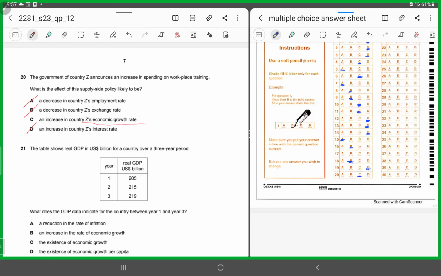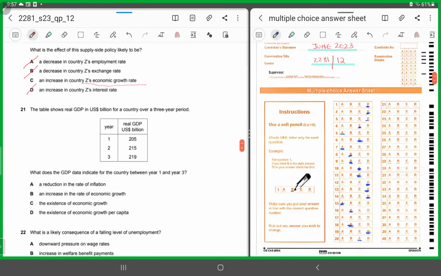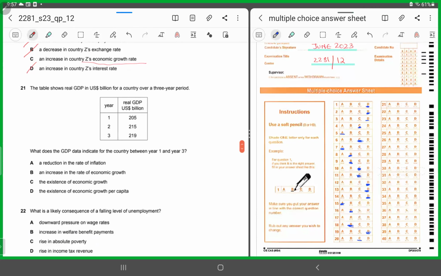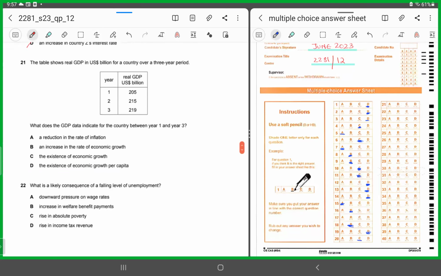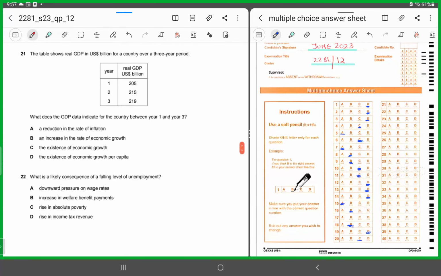All right. 21. The table shows real GDP in US dollars billion for a country over a 3-year period. Year 1, year 2, year 3, and they've given the values for the real GDP in billion dollars. In year 1, it was 205. In year 2, it's 215. In the third year, it is now 219.